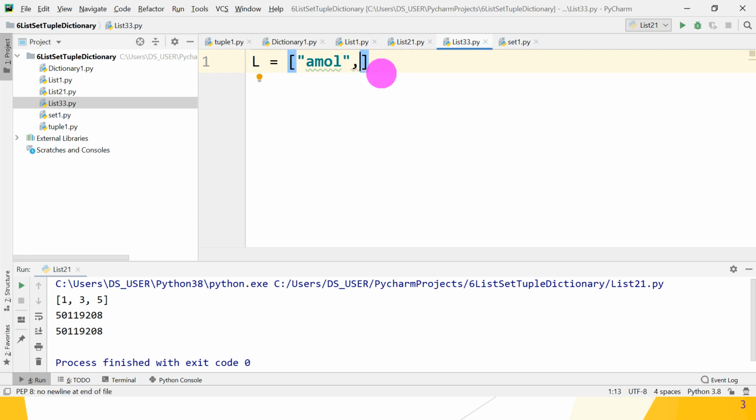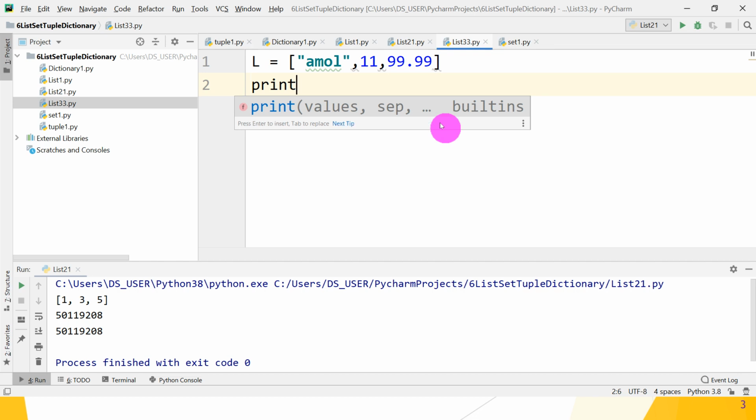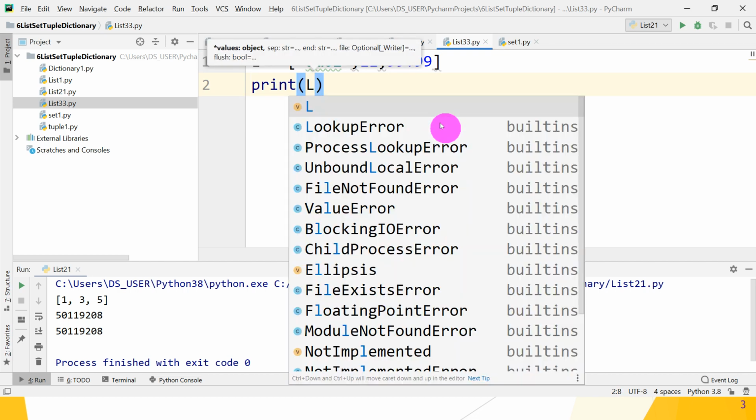An integer value, yes, great. A float value, yes. These are non-homogeneous data elements we want to save together in the list, which is ordered and indexed. That means we can access it by using the index. And in the list, as per the array notation, the first element has index 0. Great. So print the list using print. Just give the name of the list, that is L.